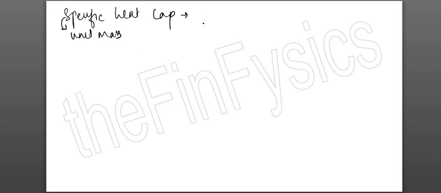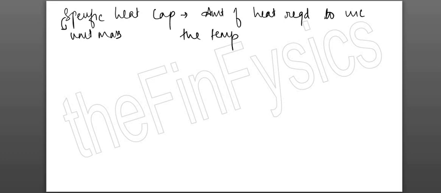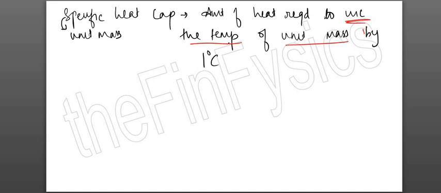So to define specific heat capacity, you are supposed to write this, that the amount of heat required to increase the temperature, see specific heat capacity में increase in temperature आ गया, of unit mass of a substance, since it is specific, we are mentioning unit mass, by 1 degree Celsius. Whatever terms I have underlined is very important.